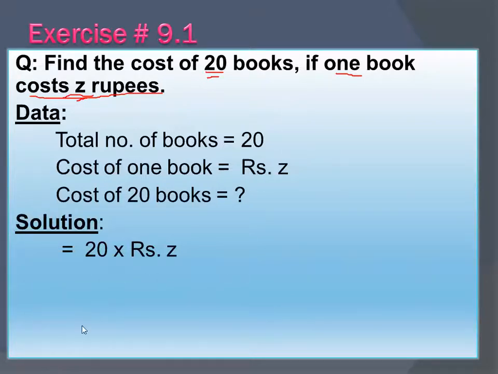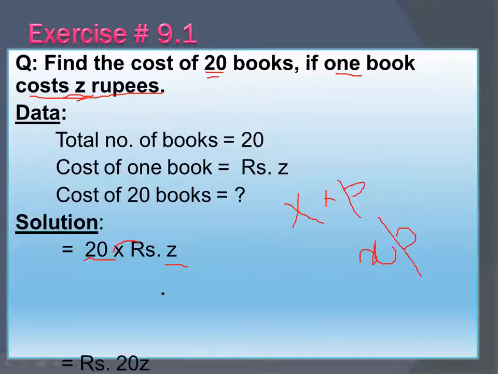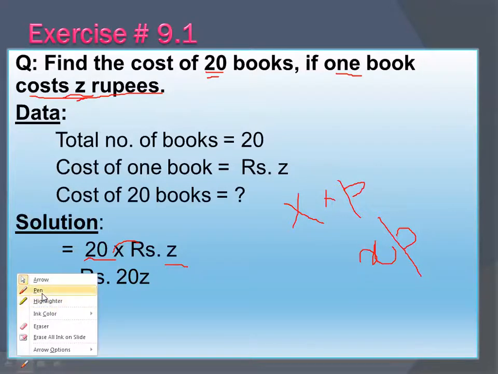Okay, now in algebra, just suppose you have x multiplied by p, so you will write simply xp. Similarly here you have 20 and z, so no need to write the sign of multiplication here. Simply write rupees 20z.